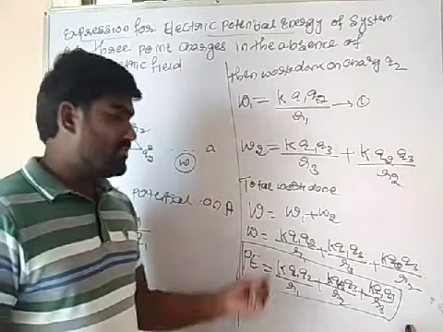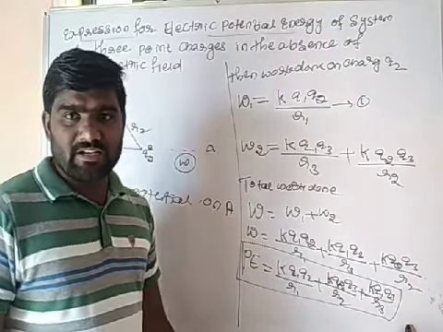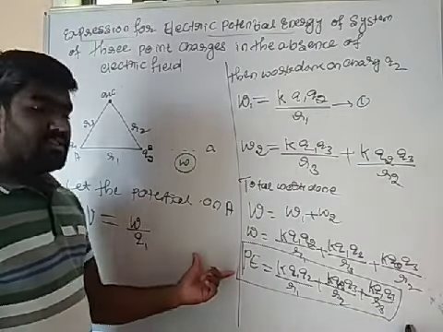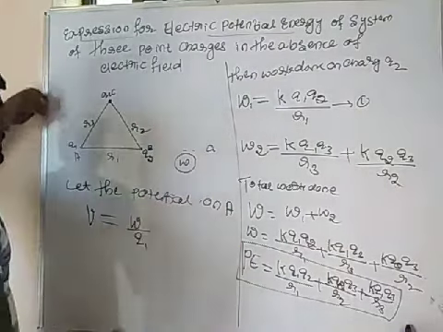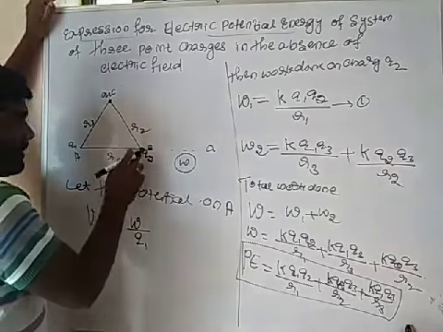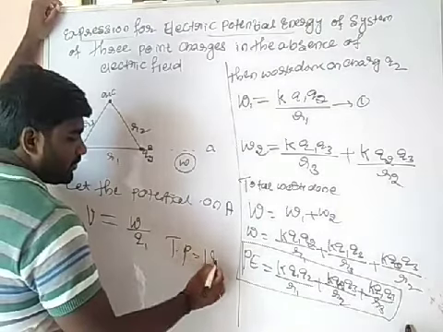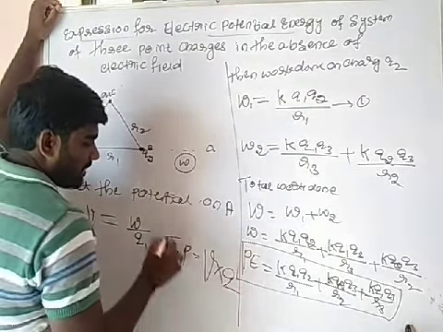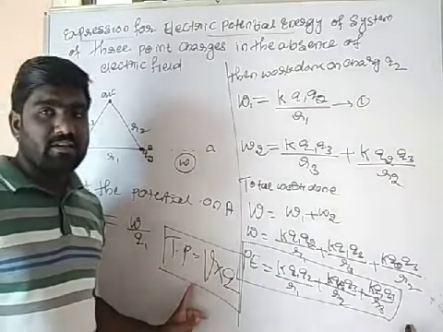Okay na? Or else you may write potential V is equal to V1 plus V2, we can calculate. Then based on this we will solve some problems. See here one more point. So find the total potential at this point B. So the total potential at point B is equal to V, the total potential here we are going to calculate, into Q. Okay na? This formula we are using in the further problems.